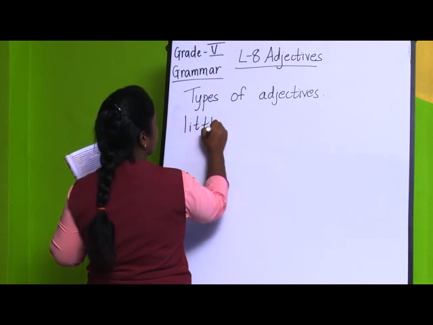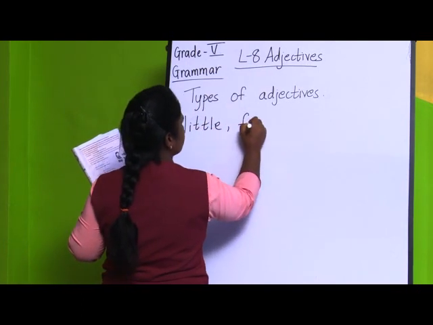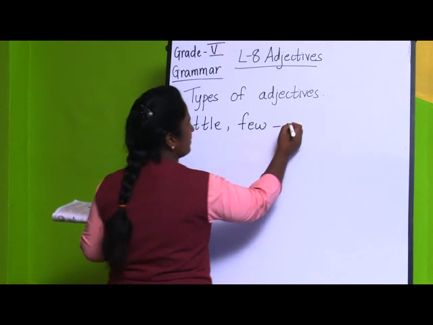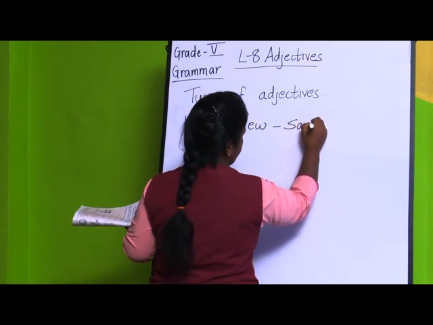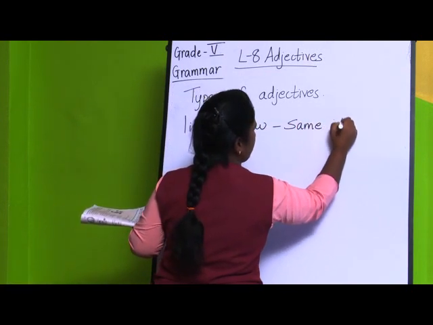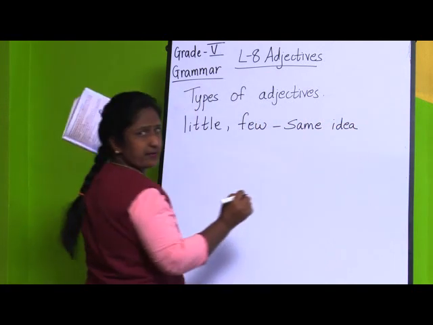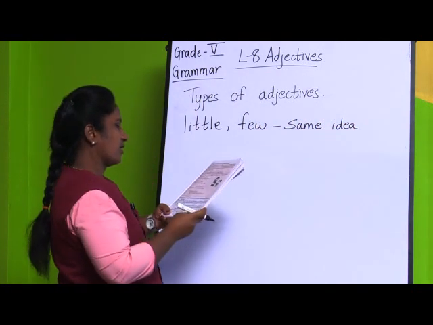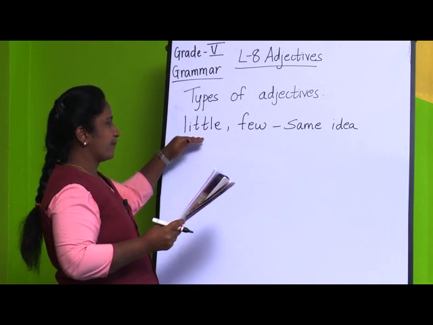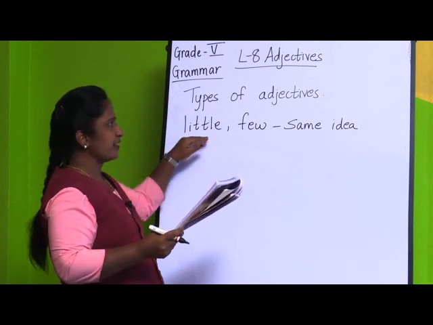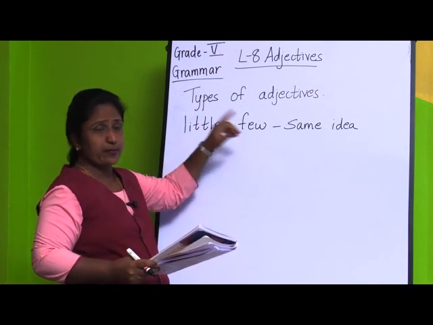But little is an adjective of quantity and few is an adjective of number.